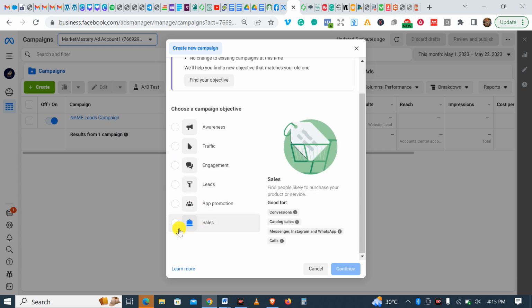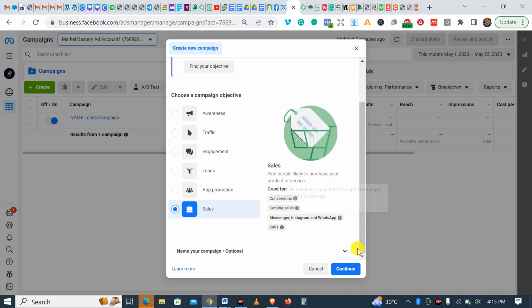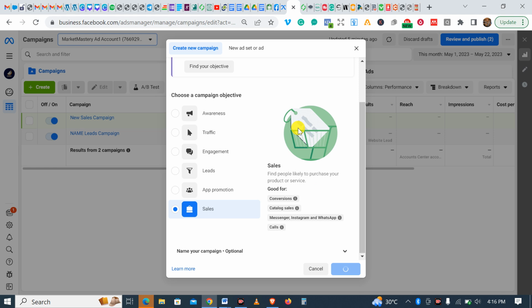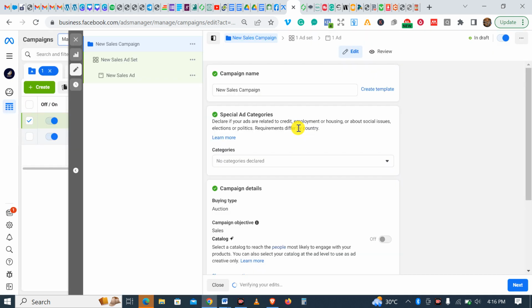For example, let me go to sales conversion. All right. Let me click on continue. This video is not to teach you how to run Facebook adverts. It's just to tell you the updates that have happened in the business account platform of Facebook. All right, so these are the normal three interfaces: the campaign level, the ad set level, and the ad level. All right, so I think this is not where we have the issue.